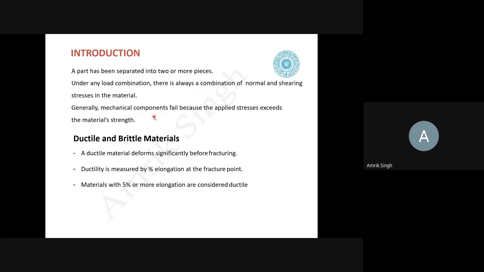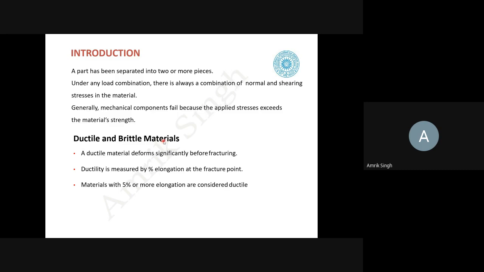Generally the mechanical component fails because of exceeding the limit of the applied stress which a material permits. As we know, every material has an ultimate strength, and then we have seen yield strength, and then we allow some permissible strength. When the applied stress exceeds these values, the component is bound to fail. There are two kinds of material we know: one is the ductile material and another is the brittle material.